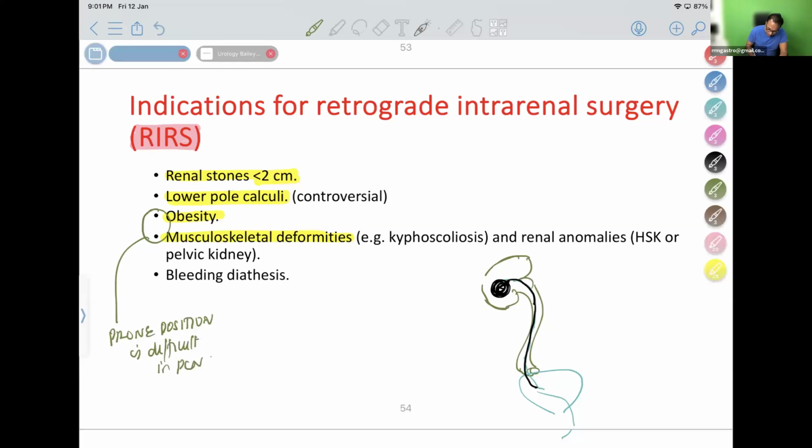PCNL, the next procedure I'm going to discuss. So in bleeding diathesis and all, RIRS is used. In bleeding disorders, we cannot do PCNL. RIRS is non-bleeding. I'm not going to injure any tissue, so it is better.